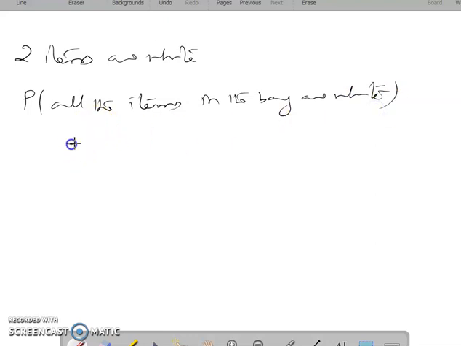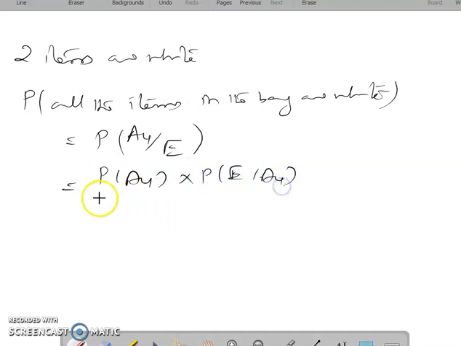That approach is very simple here. Therefore, 2 items are drawn, and based on that, all the items in the bag are white here. Therefore, 2 items are white here. That has already happened. What is the chance that all the 5 are white, that means A4 given E. Therefore, you can write it as probability of A4 and then E given A4, whole divided by the sum over all the 4 events.